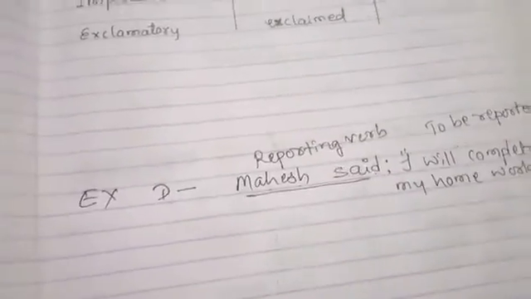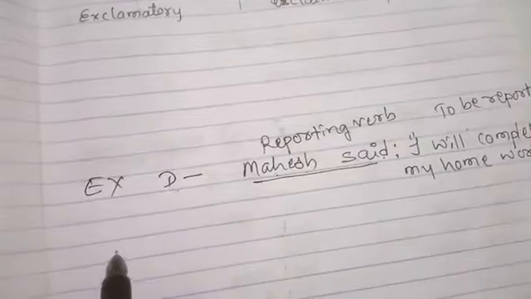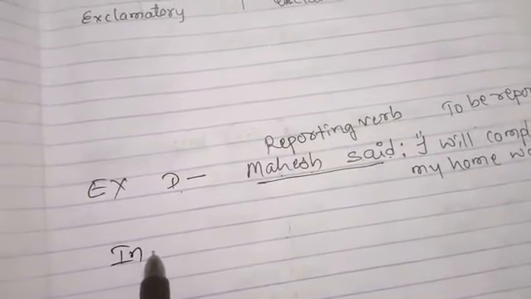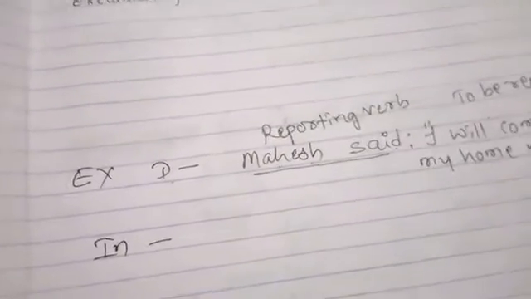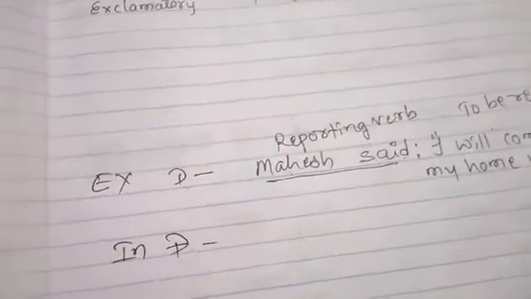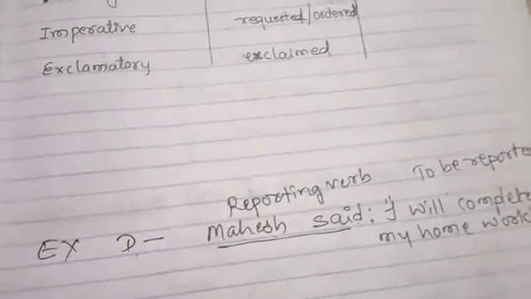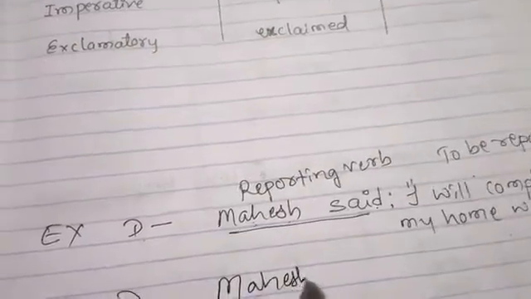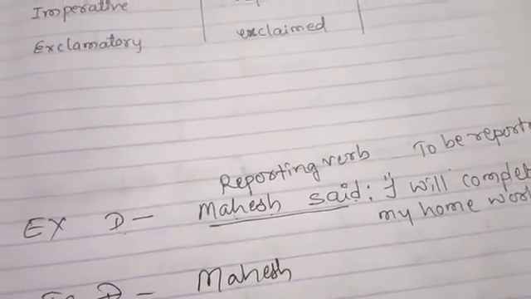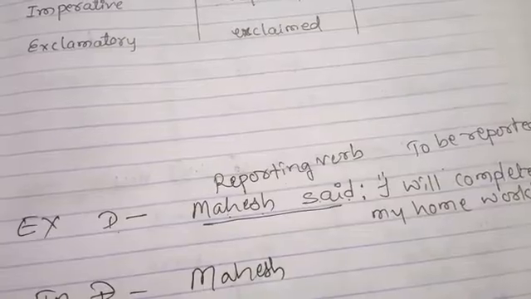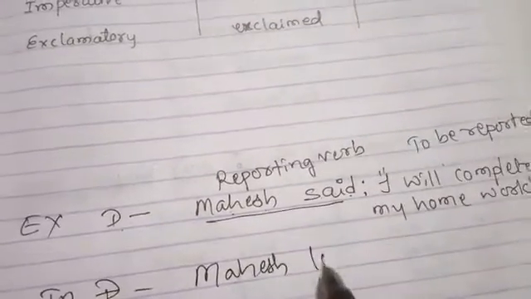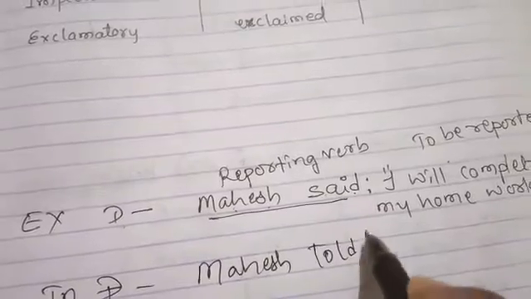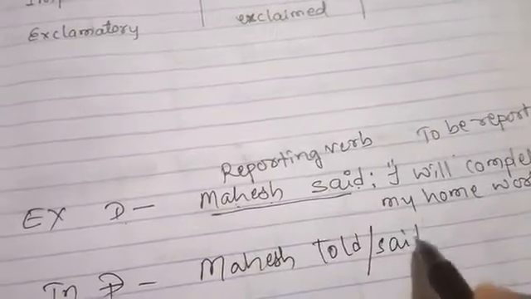See, how to make this sentence indirect. Indirect, see, Mahesh, there is no change. Mahesh told or said, you may say one.